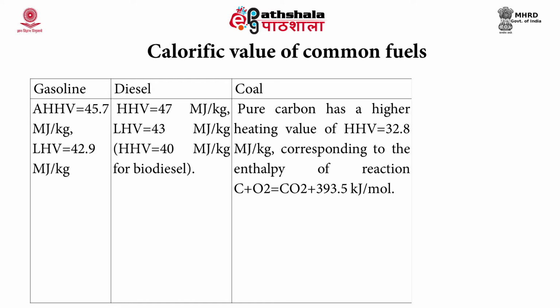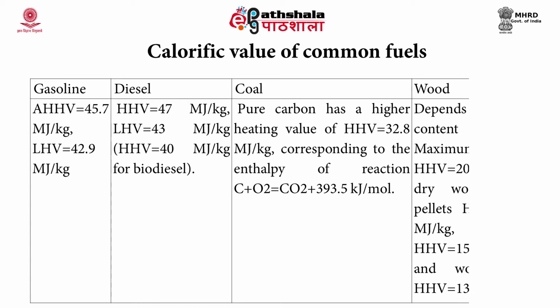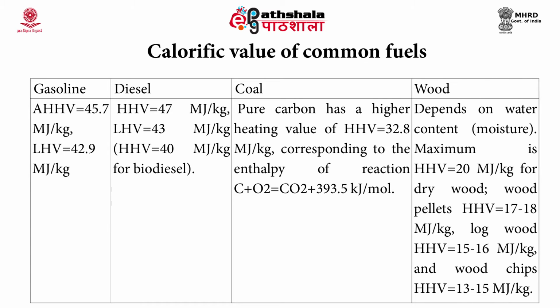In the case of wood, the heating value depends on the moisture content, and the maximum value is for the dry wood, that is 20 megajoule per kilogram. Wood pellets have a high heating value of 17 to 18 megajoule per kilogram, logwood 15 to 16 megajoule per kilogram, and wood chips 13 to 15 megajoule per kilogram.